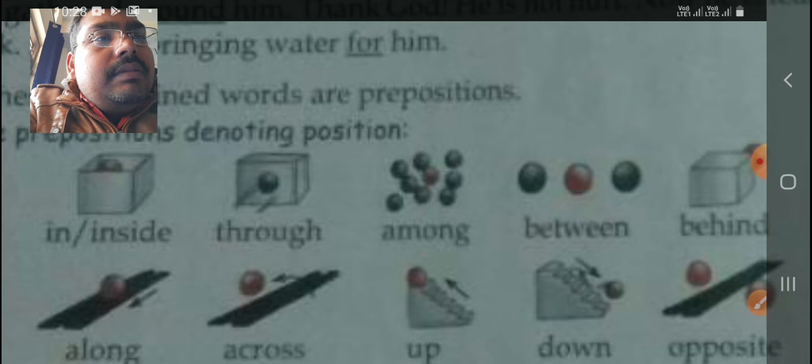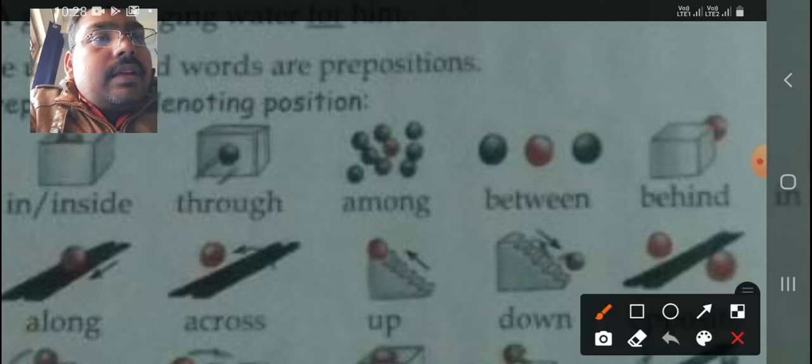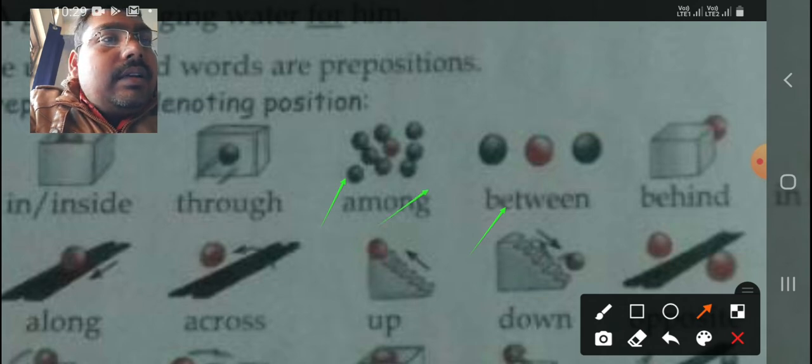So if it is surrounded by only two, then we use between, and if it is surrounded by many, then we use among. So between and among, it should be clear to you that if the ball is kept between two balls, then we use between, and more than two, then we use among.